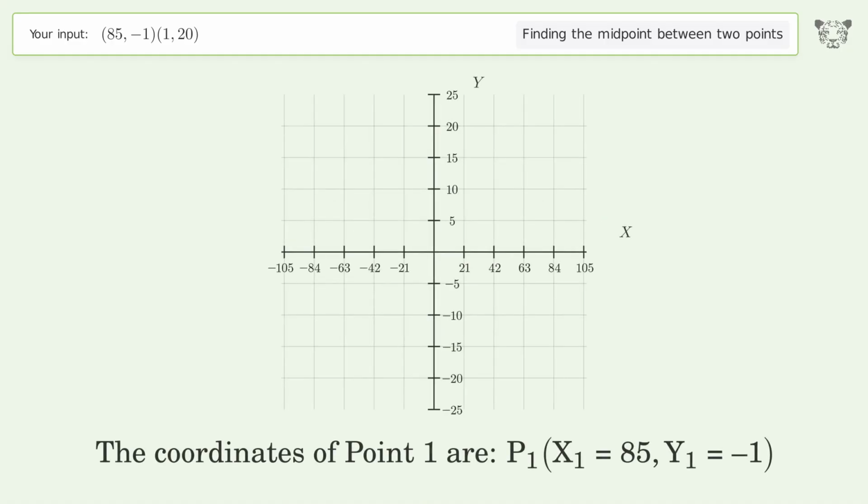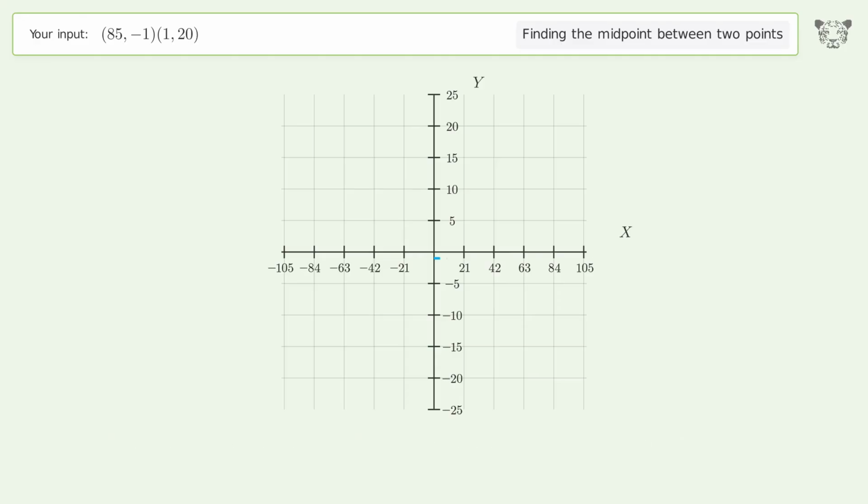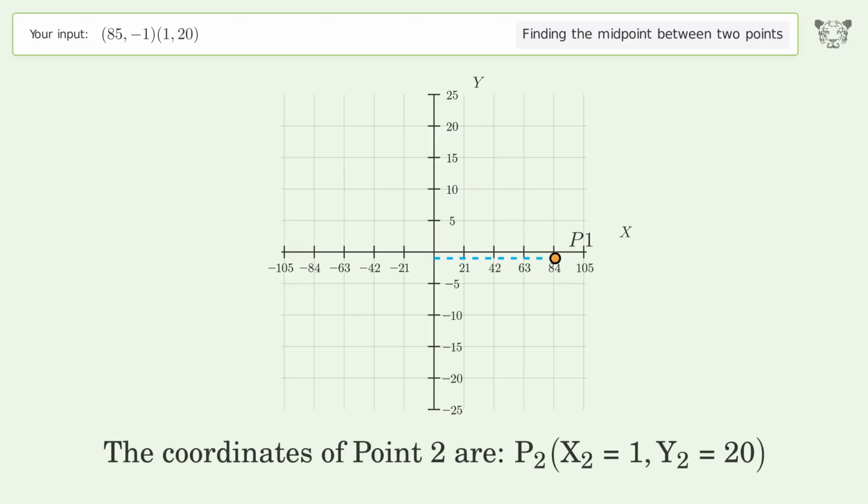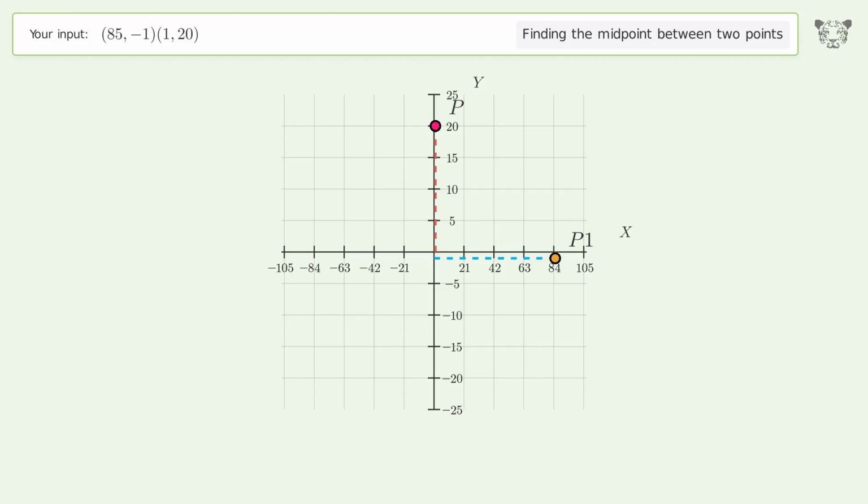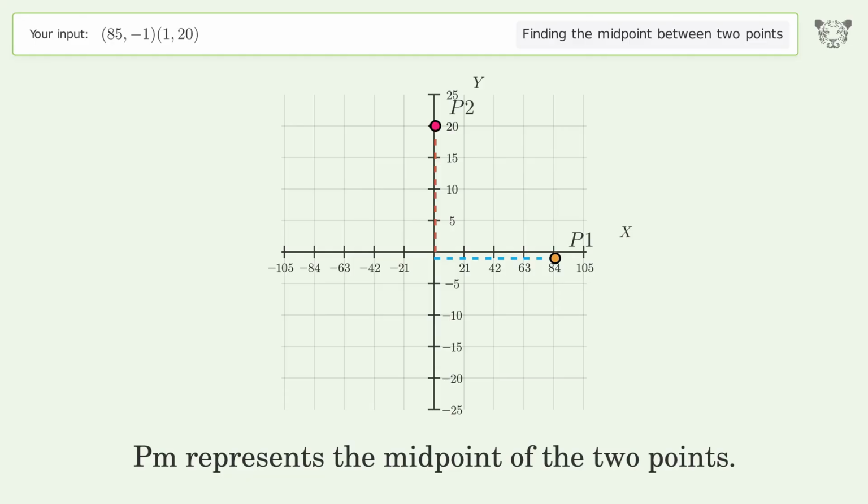The coordinates of point 1 are x1 equals 85, y1 equals -1. The coordinates of point 2 are x2 equals 1, y2 equals 20. PM represents the midpoint of the 2 points.